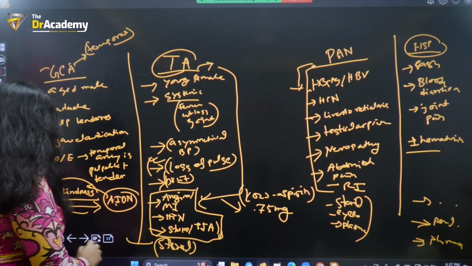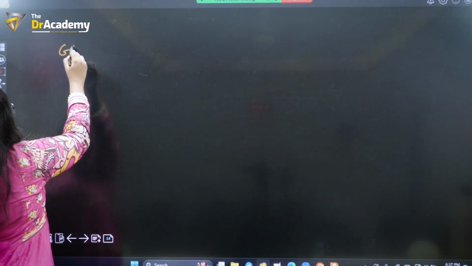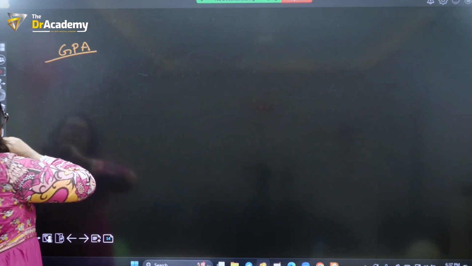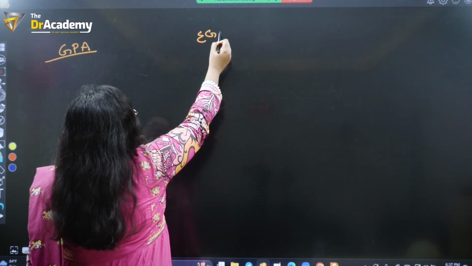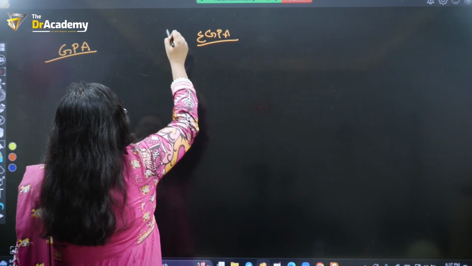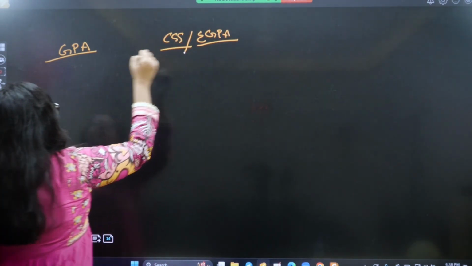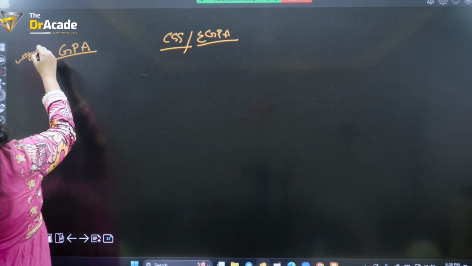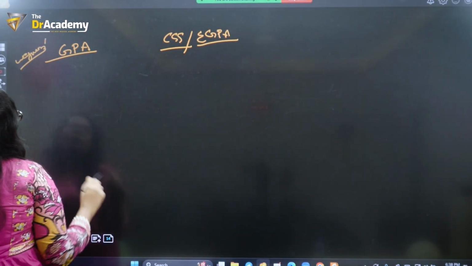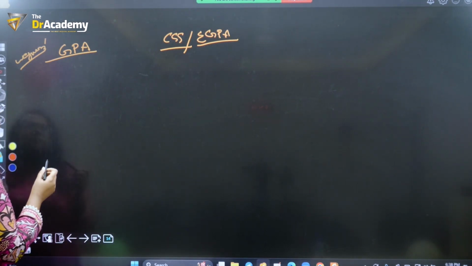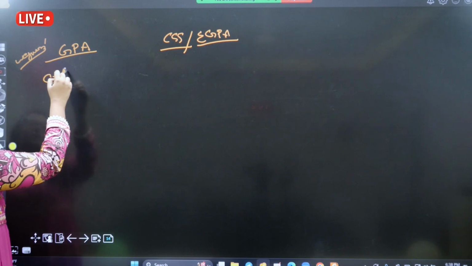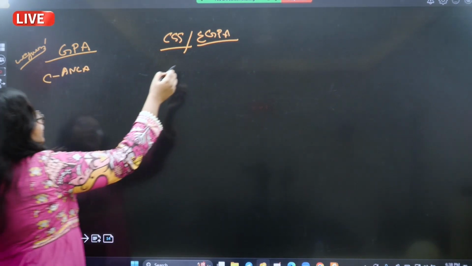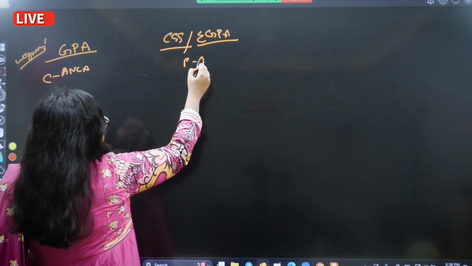So now we will discuss small vessel vasculitis. One is granulomatosis with polyangiitis, or GPA, and another one is EGPA, or eosinophilic granulomatosis with polyangiitis, also known as Churg-Strauss. And GPA is known as Wegener's. In terms of the associated ANCA, for granulomatosis, C-ANCA is positive. For the eosinophilic, P-ANCA is positive.